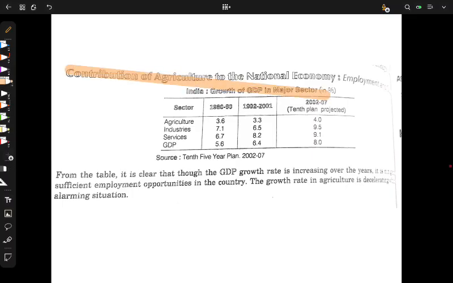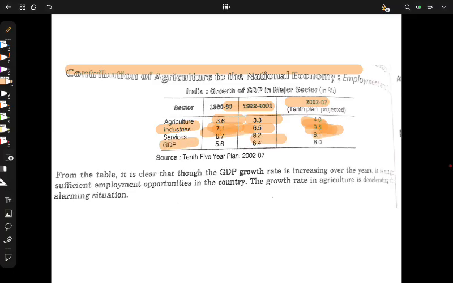Contribution of agriculture to the national economy. It is a very short and small topic, but a very important one. If you look at every sector of the economy, industry is growing at very high speed, from 7.1 to 9.5, a direct jump. Services 6.7, 8.2, 9.1. Do you see the jump? But in farming, you don't see that much jump.